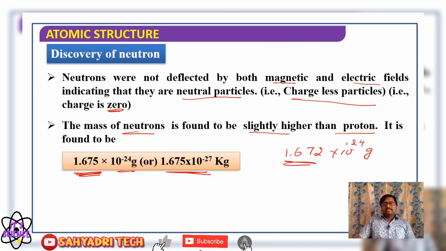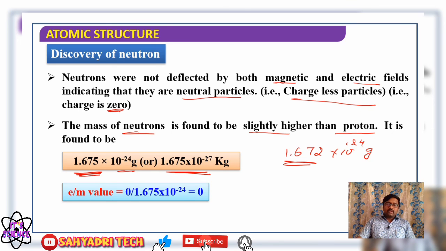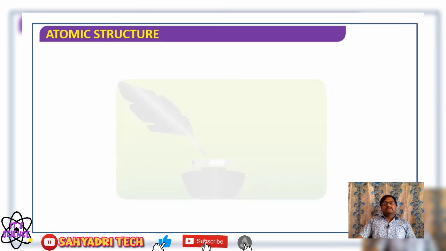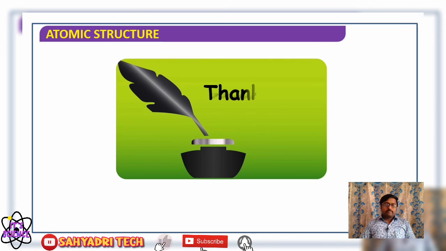Then what about charge? We said charge is 0, right? Then what about the charge to mass ratio? Obviously it is 0 only. You got it? So neutrons are neutrally charged particles, charge is 0, and the mass is slightly higher than a proton, with value 1.675 into 10 raised to minus 24 gram, or 1.675 into 10 raised to minus 27 kg. And regarding the e/m value, it is 0. You got it? Well, so that is regarding the discovery of protons and neutrons.